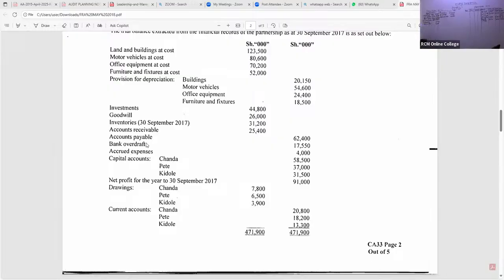Now, ladies and gentlemen, let's read this question very, very well. So you can see we have been able to capture most of this. The capital accounts we have handled. You tick. Net profit for the year we have handled. You tick. Drawings, I'll handle right now very quickly. Don't worry about that. Current accounts, you have to tick this.